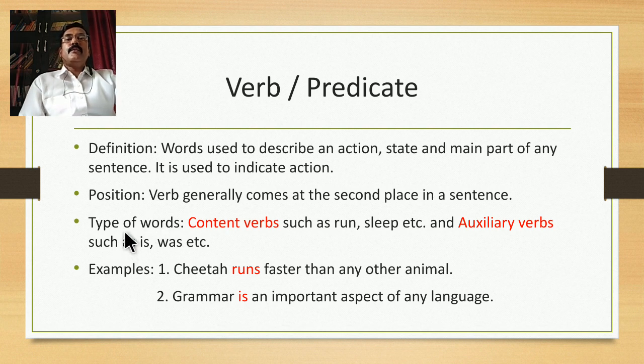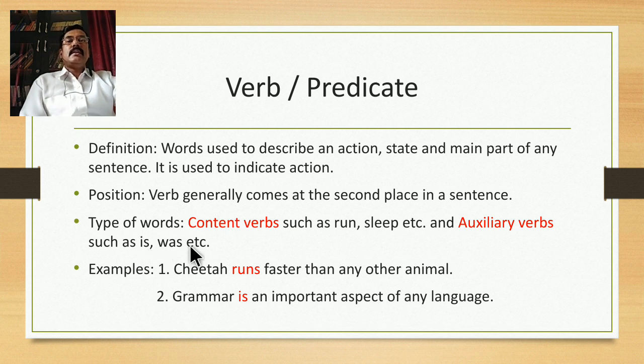So what types of verbs are there? Verbs are content verbs such as run, sleep, read, write, talk, walk. There are a number of examples which we can cite. And even auxiliary verbs, such as am, is, are, was, were, and there are modal auxiliary verbs also.